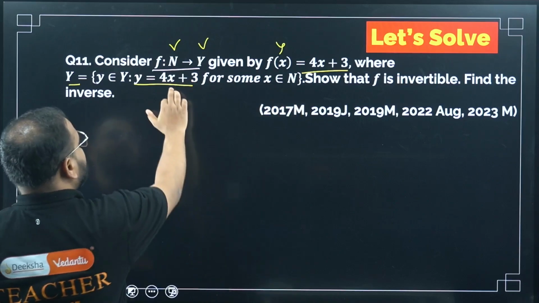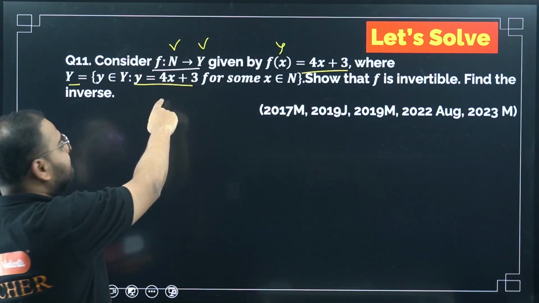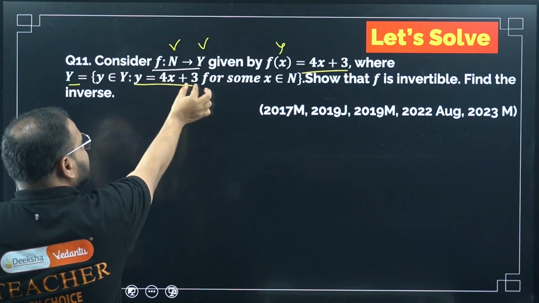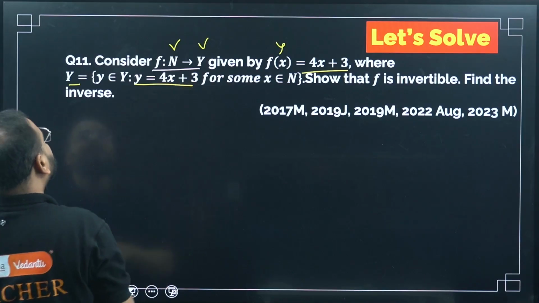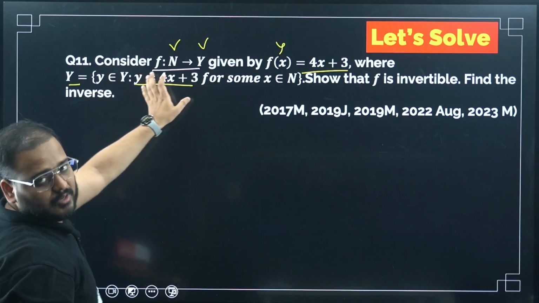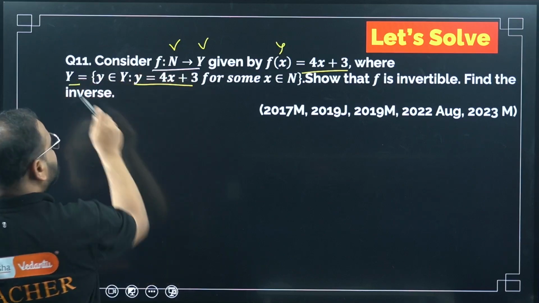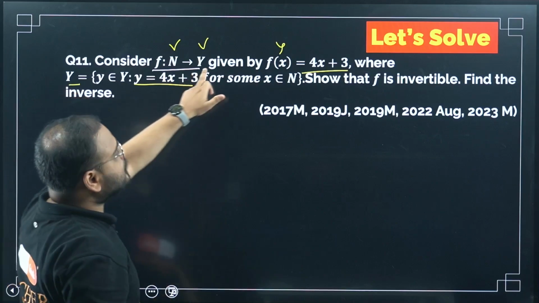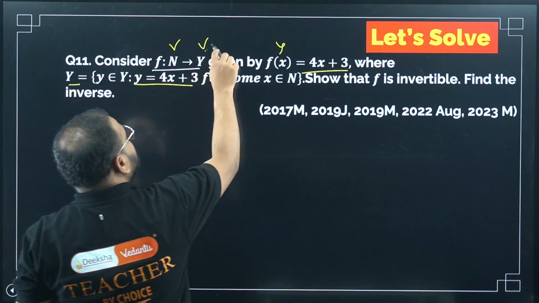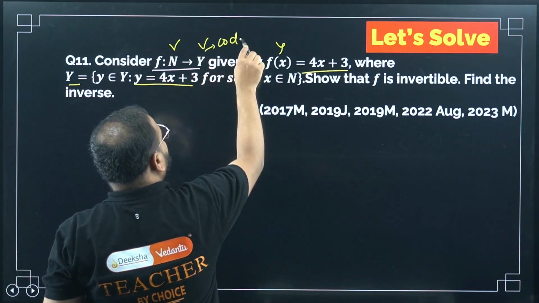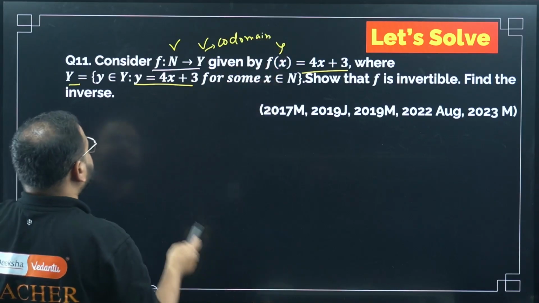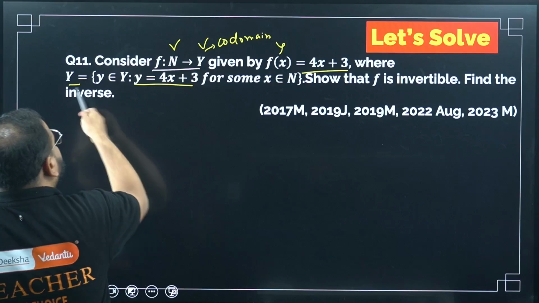Think about it. If x is a natural number, what happened to 4x? Again natural. Natural plus 3, again natural. So y will also be a natural number. So what is this Y? Y is the codomain set. Now how is the set Y defined?